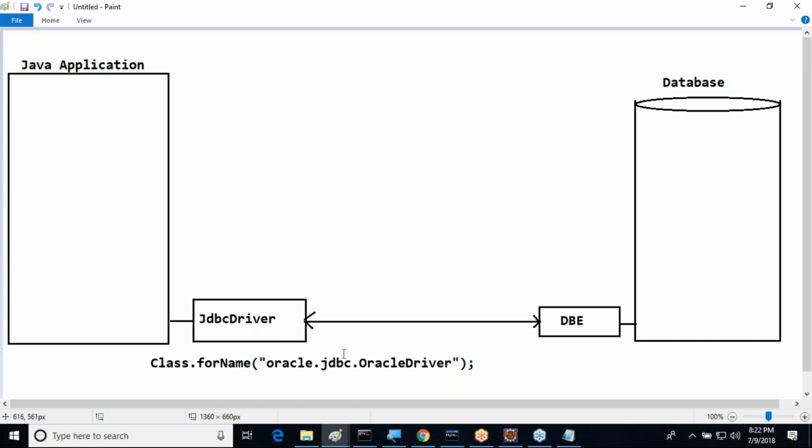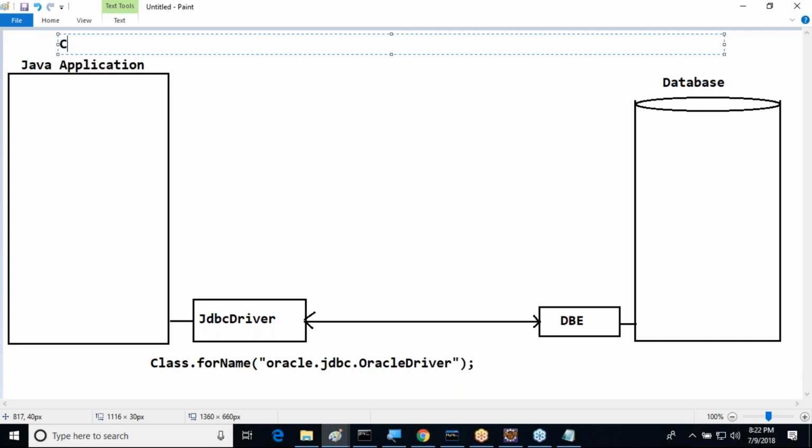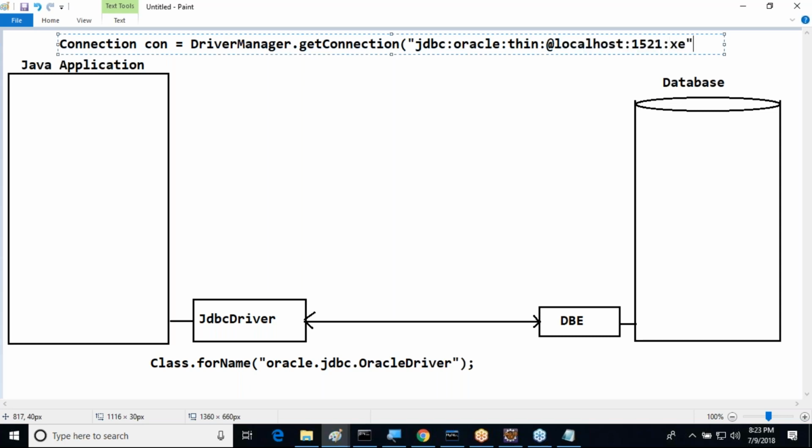This is the connection. How can we establish a connection between the Java application and the database? What exactly is the next statement we are going to use? Connection con = DriverManager.getConnection, with jdbc:oracle:thin:@localhost:1521:XE for example.